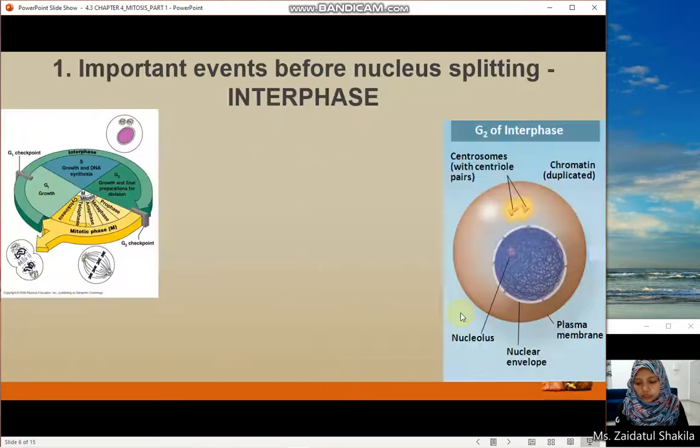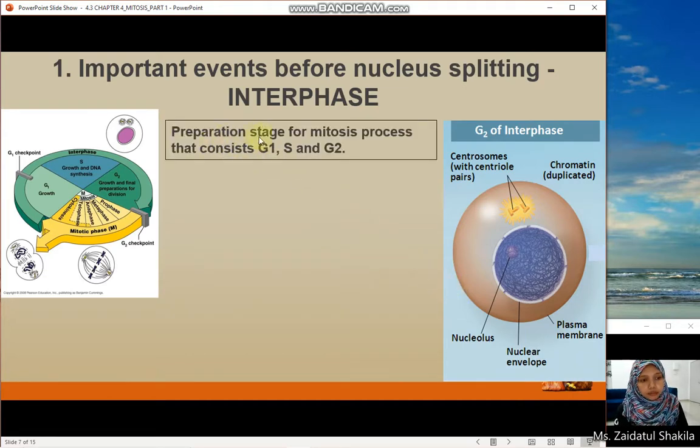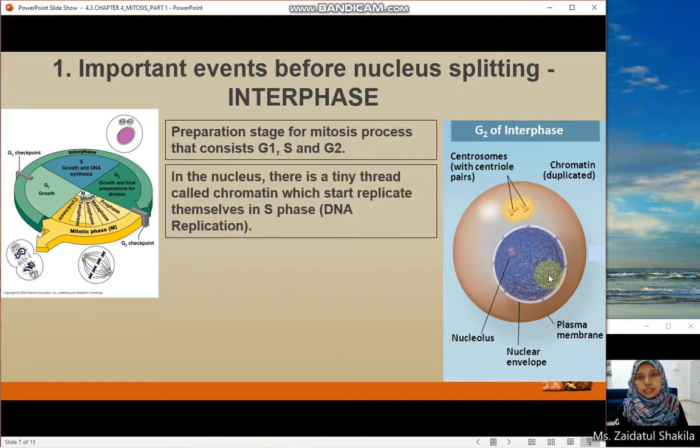Now let's talk about the important events before nucleus splitting, which is the interphase. Interphase is the time where the cell prepares for mitosis, and it consists of three subphases: G1, S, and G2. In the nucleus, look at the diagram, there is a tiny thread, we call it a chromatid, which starts to replicate itself in the S phase. The name of the process is DNA replication. You see that there is a nucleolus here, and the nuclear envelope is still intact.